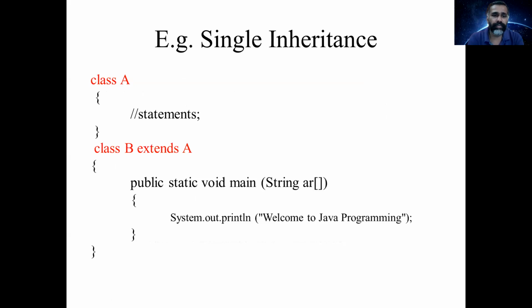Single inheritance. Here we have a class A and class B, which extends class A. That means class B is inheriting the properties of class A. So in class B, in the main function, you can access the properties of class A. This is called single inheritance, with one superclass A and one subclass B.